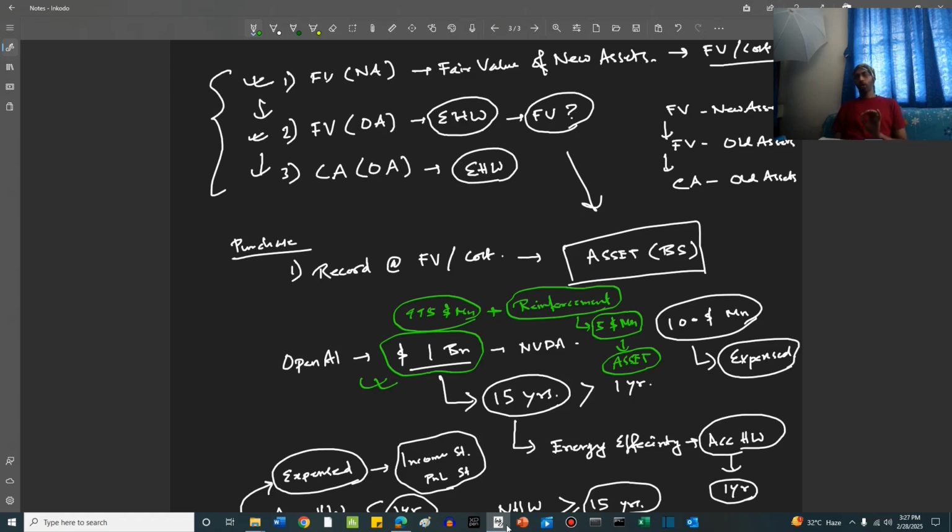All the additional costs necessary for the installation of this new hardware in the first place, right, friends? That will also be recorded in the asset segment. So the transport fare, the freight charges, that will also be part of this 1 billion. Right? So the actual hardware might have cost only 995 million, and with the transport cost added, it becomes 1 billion.